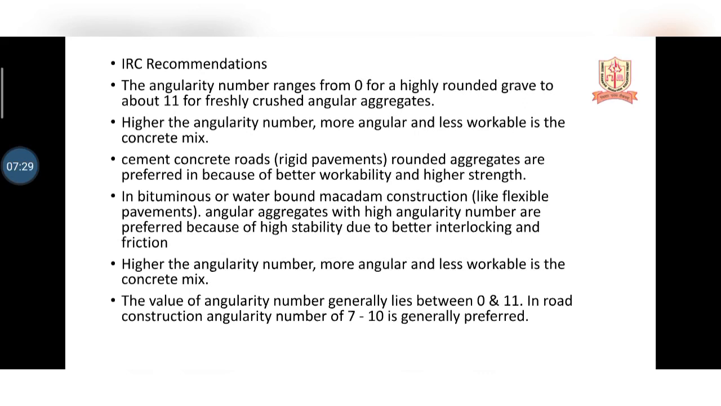The higher the angularity number, the more angular the aggregate and the less the workability of the concrete mixture. The value of the angularity number generally lies between 0 and 11. In road construction, usually the angularity number will be 7 to 10 in general preference.